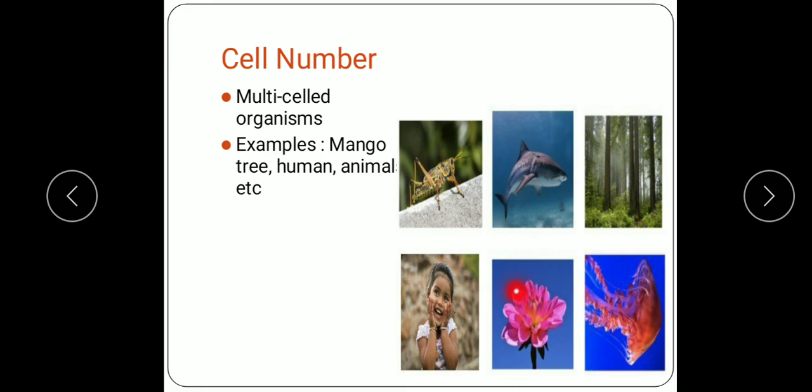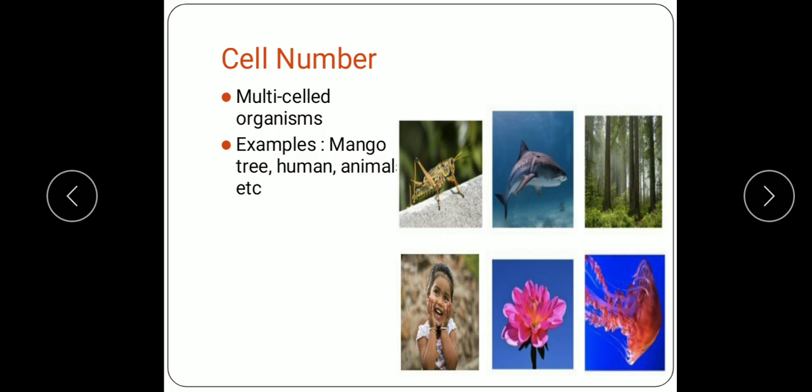They are multicellular organisms. A newly born human baby has 2 trillion cells, while an adult man has 100 trillion cells. So in this way you understood what are multicellular organisms and what are unicellular organisms.